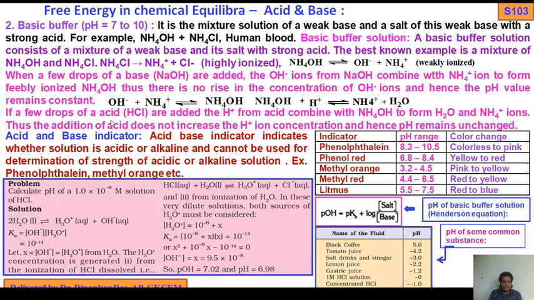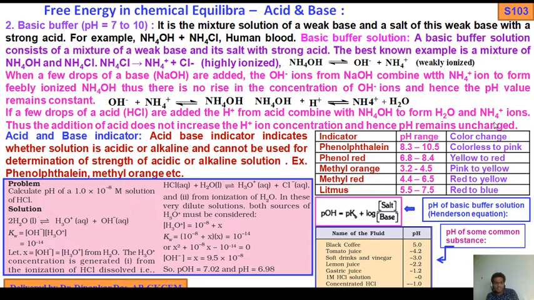Okay, when a few drops of HCl are added, the H plus from the acid combines with ammonium hydroxide. These H plus ions combine to form again ammonium ion and undissociated water molecules. Thus the addition of acid does not increase the H plus ion concentration.